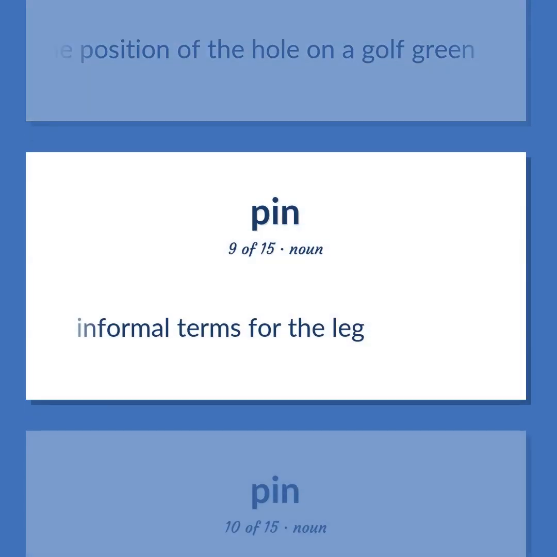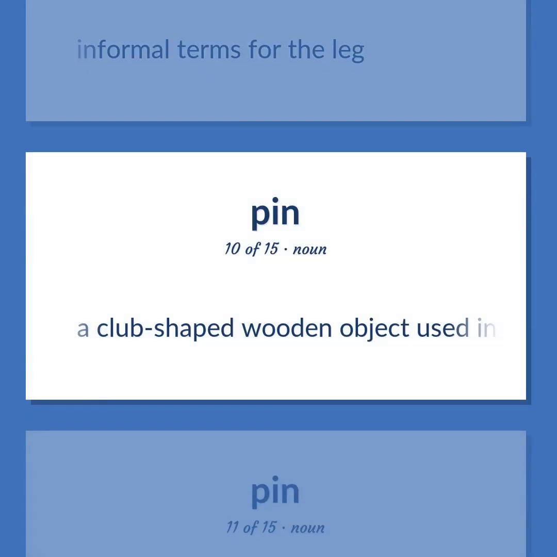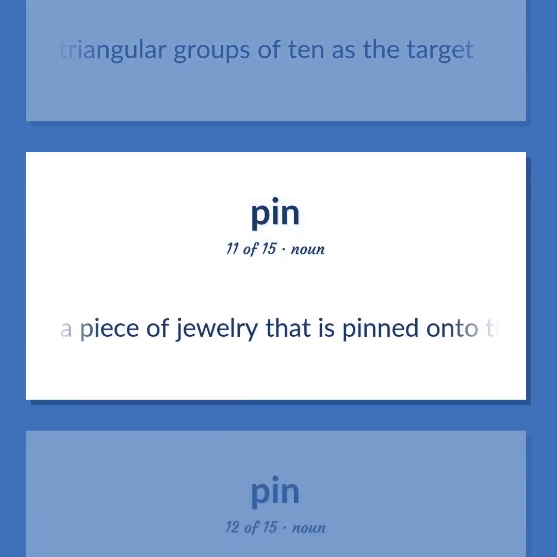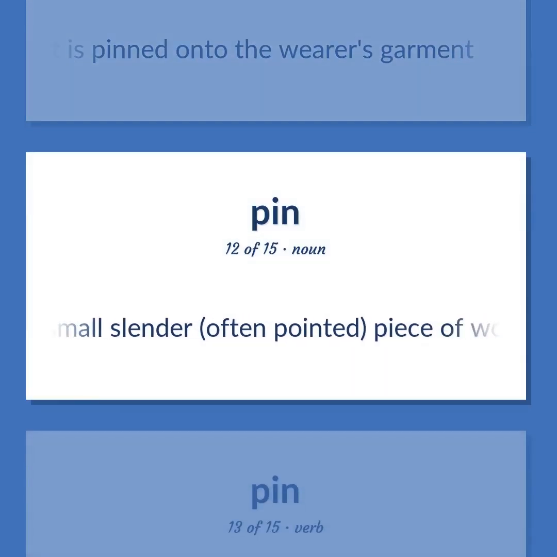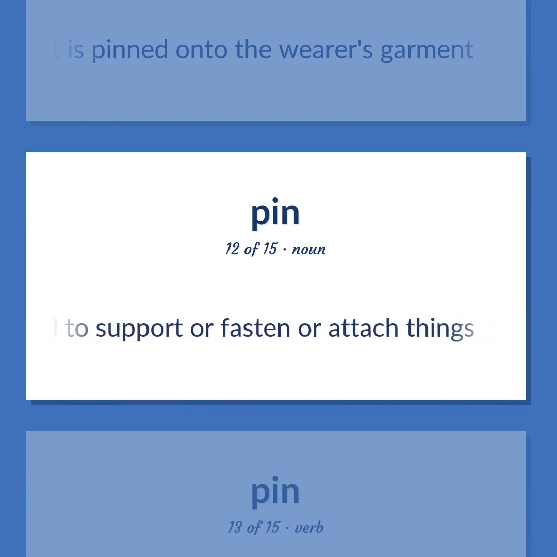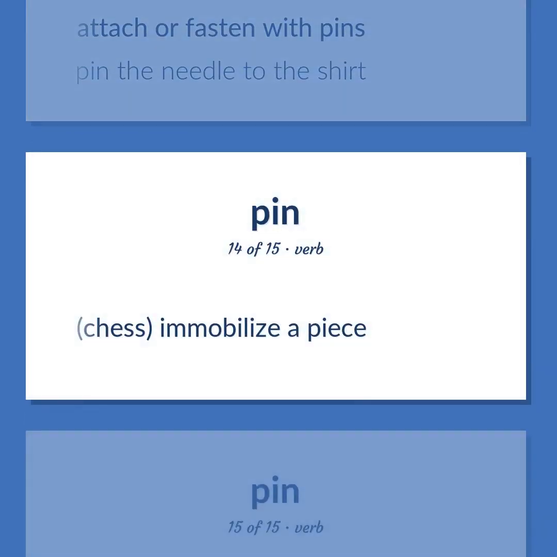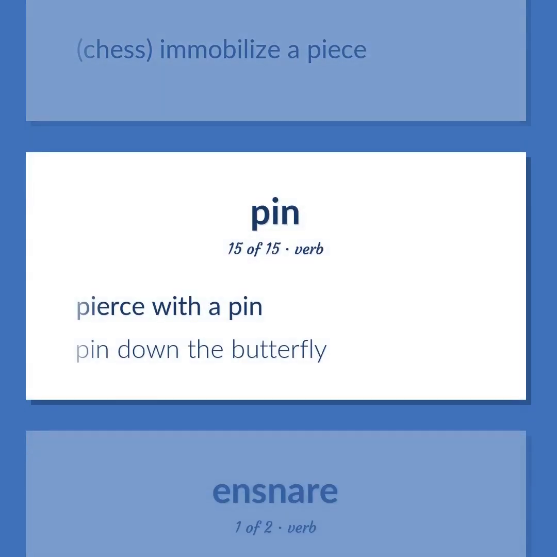Informal terms for the leg. A club-shaped wooden object used in bowling, set up in triangular groups of 10 as the target. A piece of jewelry that is pinned onto the wearer's garment. A small, slender, often pointed, piece of wood or metal used to support or fasten or attach things. Attach or fasten with pins. Pin the needle to the shirt. Chess. Immobilize a piece. Pierce with a pin. Pin down the butterfly.